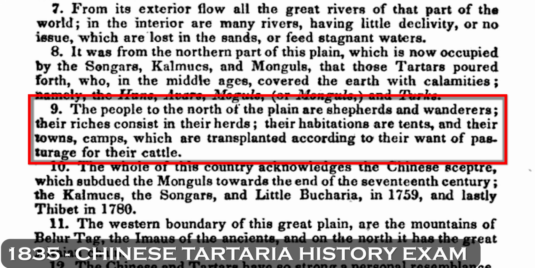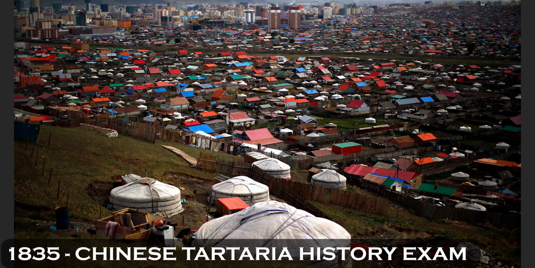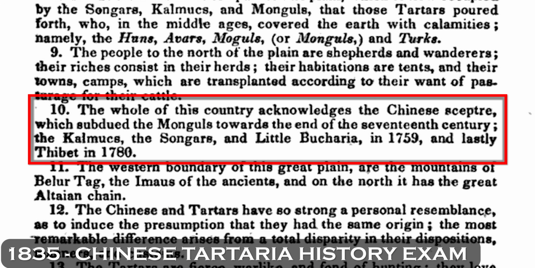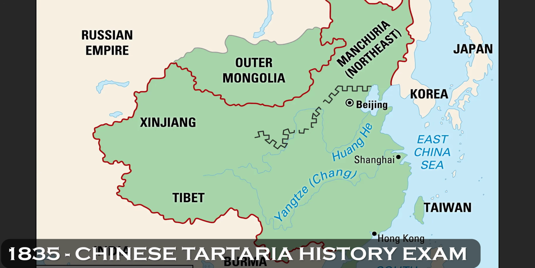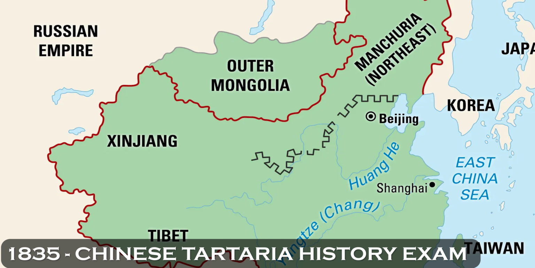The people to the north of the plain are shepherds and wanderers. Their riches consist in their herds, their habitations are tents, and their towns camps, which are transplanted according to their want of pasturage for their cattle. The whole of this country acknowledges the Chinese scepter, which subdued the Mongols towards the end of the 17th century, the Kalmyks, the Songars and Little Bukharia in 1759, and lastly Tibet in 1780.